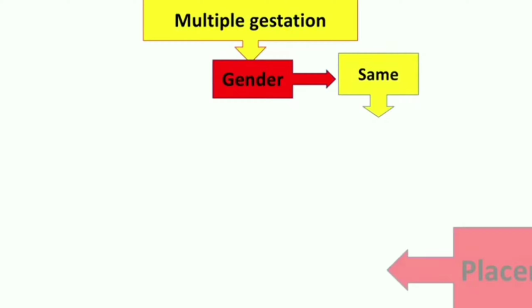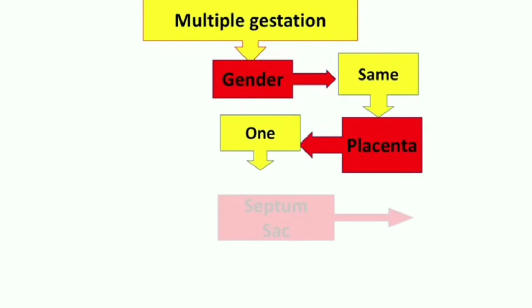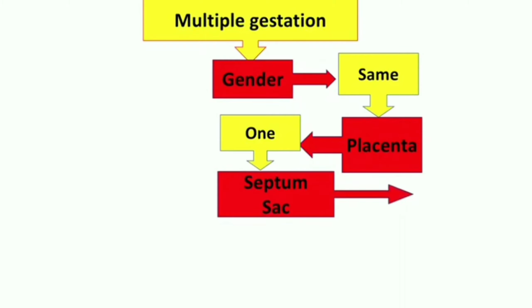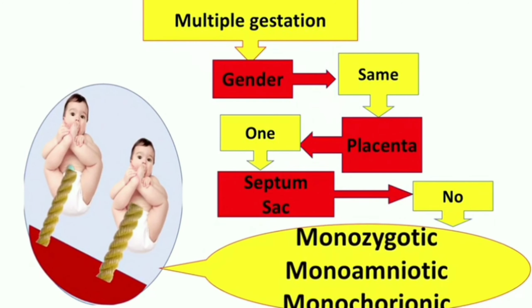Now we have again multiple gestation, gender. If the gender is same, we look for placenta. If the placenta is one, we look for septum or sac. In the last slide we saw that septum is present. If there is no septum, then the condition we have is monozygotic, monoamniotic and monochorionic.